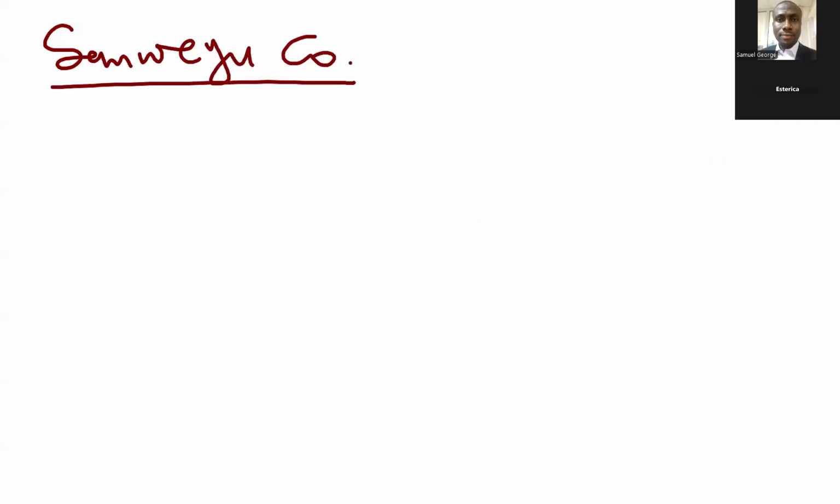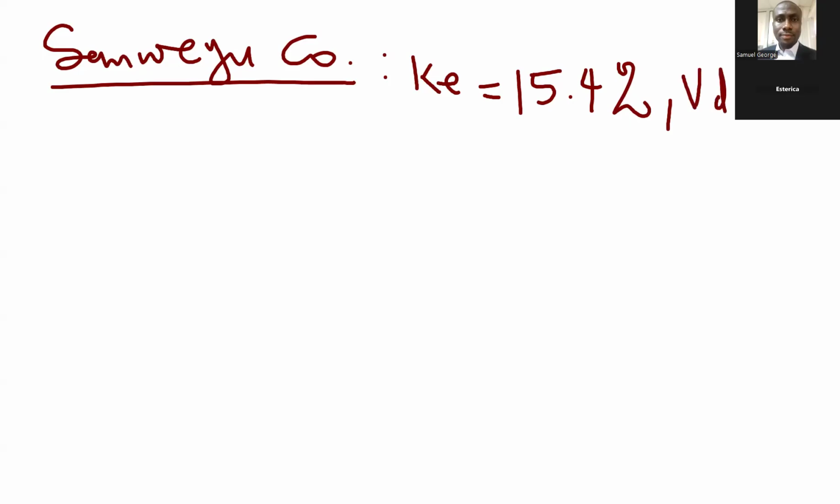Okay, Sanwo-Olu Co. So what we have here: Sanwo-Olu Co's cost of equity, KE, is 15.4%. And we were told that Sanwo-Olu Co has a debt to equity of 20 in market value terms. Debt is 20%. Equity is what? 80%.